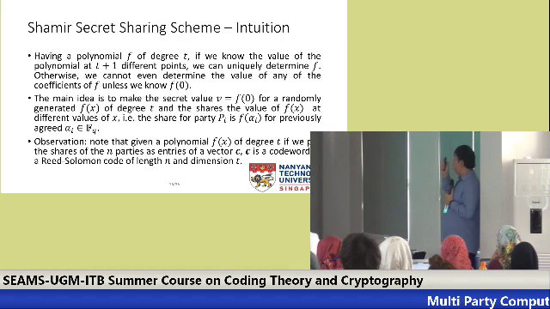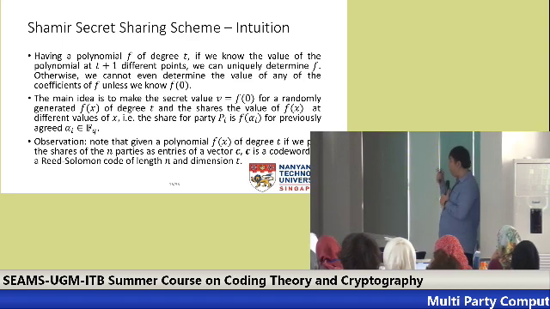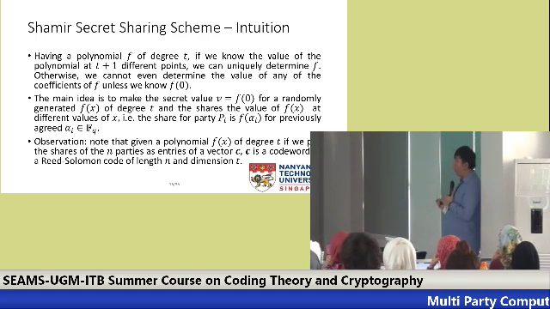So intuitively, for Shamir secret sharing scheme, what we do is just let the secret value V be F(0) for some randomly generated F(x) of degree T, and then we agree on alpha 1 to alpha n, alpha i for player i, and then the share of party Pi is simply F(alpha i).